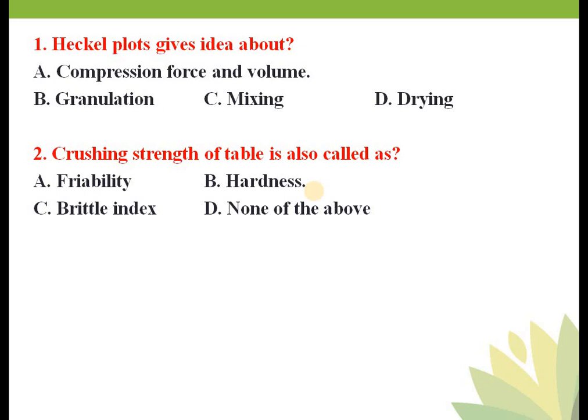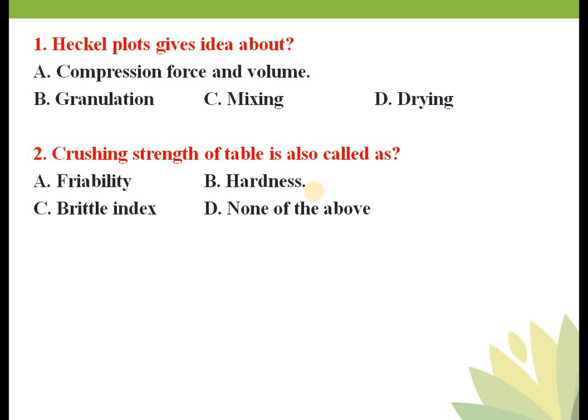So there are different types of hardness testers that are employed for checking the hardness of your tablets. What are they? Monsanto tester, Pfizer tester, Strong Cobb tester, then again Erweka tester, Schleuniger tester. So remember the hardness tester names: Pfizer tester, Monsanto tester, Schleuniger tester. Okay, the rest of the testers.